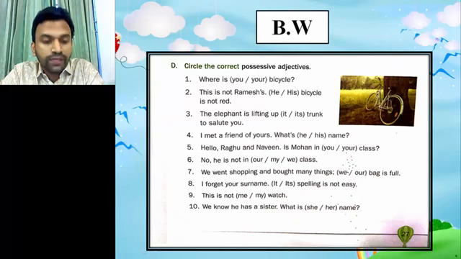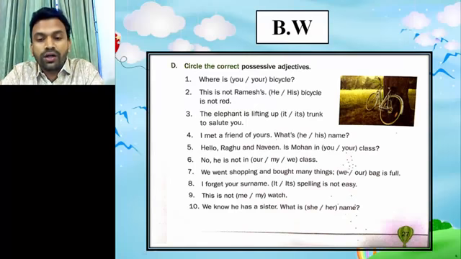Now number 9, this is not me or my watch. Me is not a possessive adjective. Here me is the objective form of I, so here my is the possessive adjective, because my means the position of the watch.